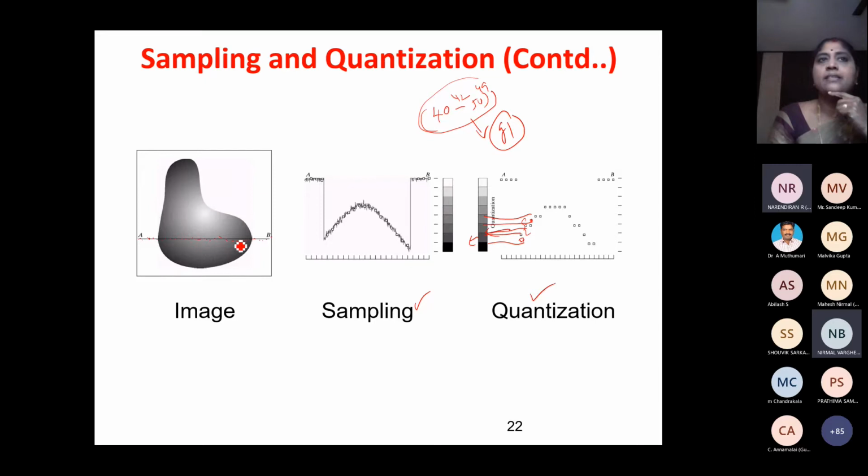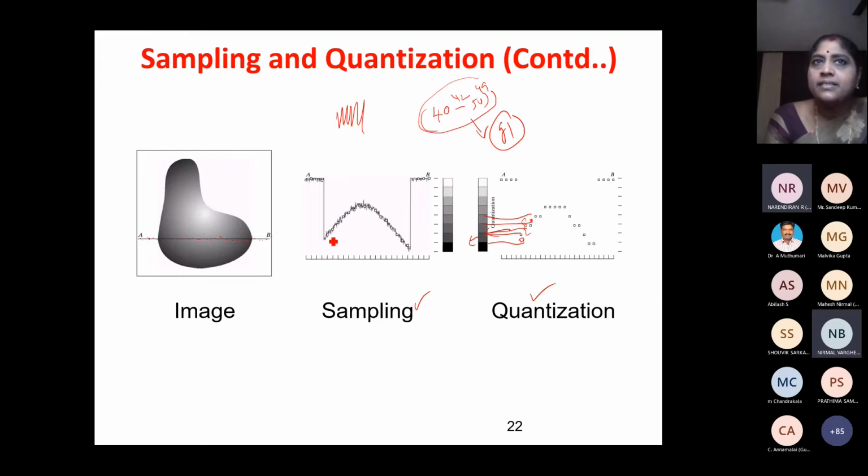Suppose I am taking a straight line like this. In this particular image, I want to take samples. I am going to take samples here. Can you see? These are the samples. Why am I putting this line here? Because the color value moves from white to a dark shade, not going to zero exactly, then light, dark, almost black, then it goes to a light color. So once again dark color, then white color. So first white is high, then it comes down to a low value, lightly bright, once again low, then once again white. So this is a signal. Can you see?